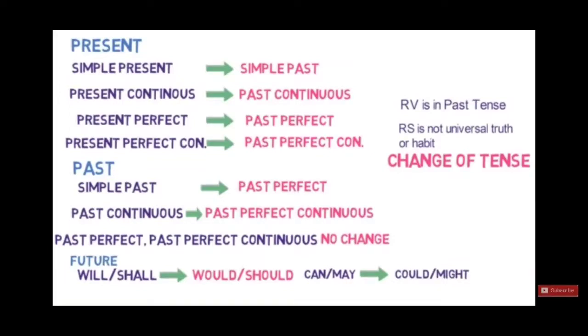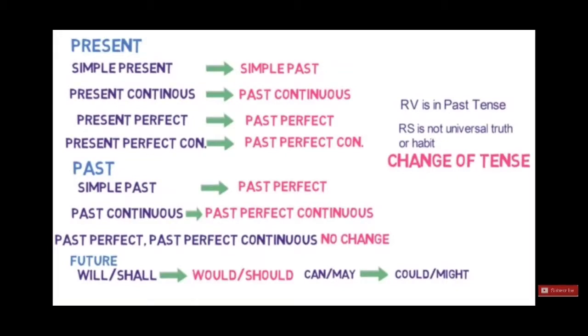And the modals like can, may change to could and might: can changes to could, and may changes to might. These changes occur when the reported verb is in past tense. Remember, when the reported verb, said, is in the past tense, when said or said to is there, only then we do the changes. If the reported verb is in the present tense, says or say to, then we don't change the tense of the verb.